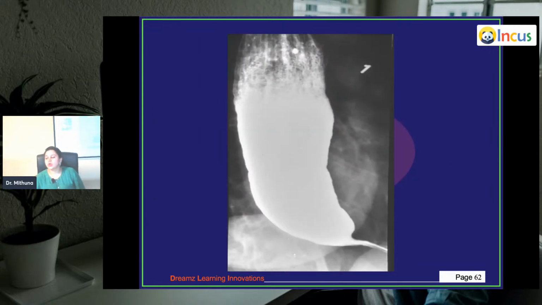This is how it looks in barium studies. You can see this bird beak appearance. Does it look like a beak of a bird? Okay. This is the head of the bird. This is the body of the bird. So here this area is supposed to enter into the stomach, but because of the non-relaxing of the lower esophageal sphincter, the dye is not able to pass completely, and here the lower part of the esophagus has dilated.